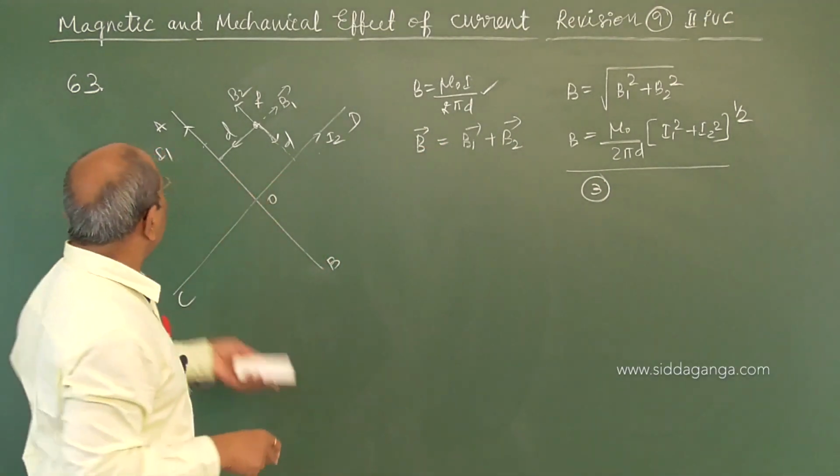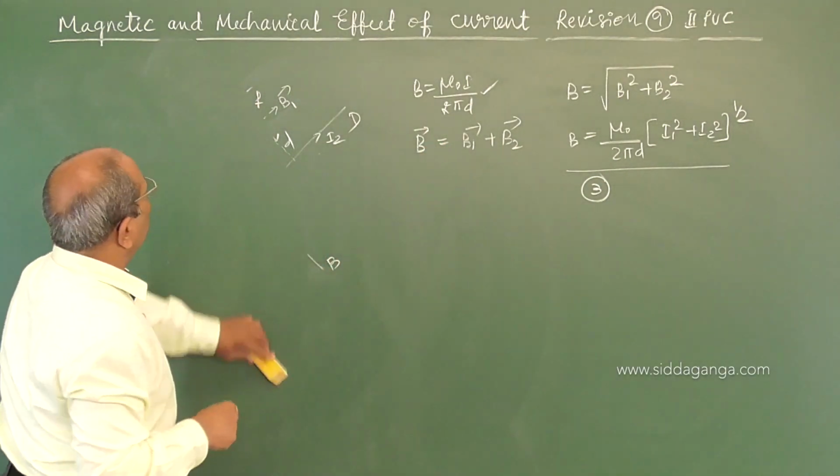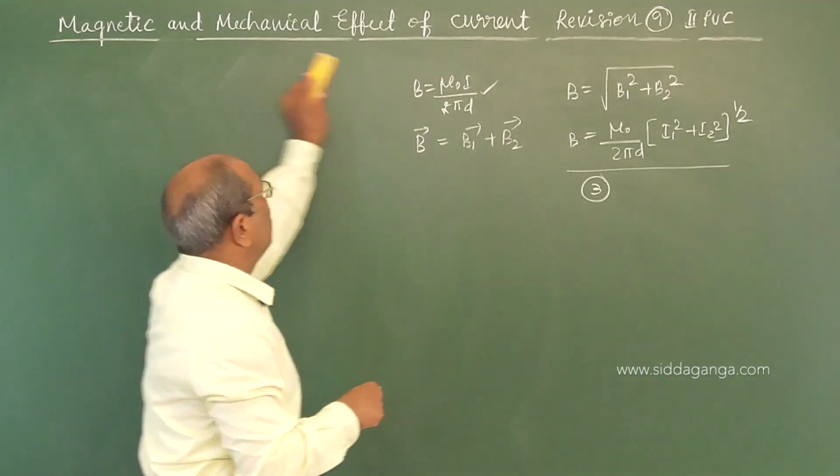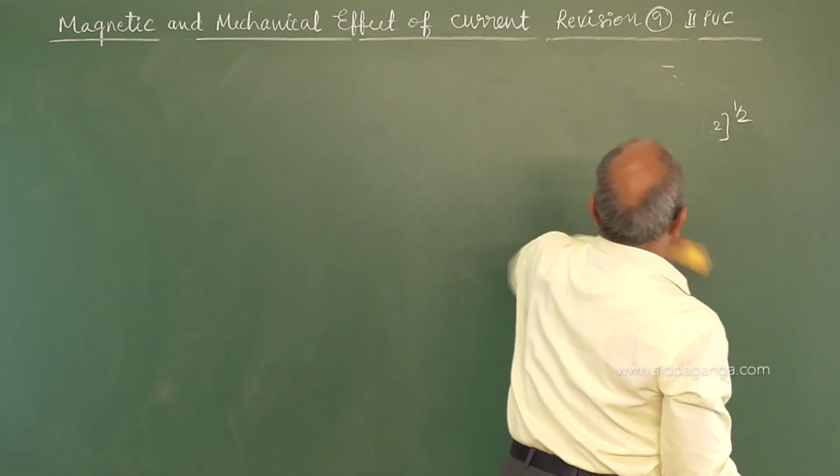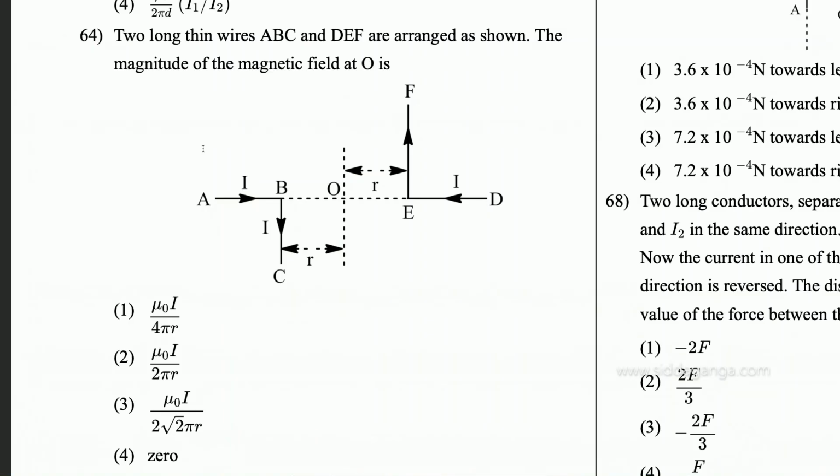Coming to the next. Question number 64. So the wires are like this, the same related question.